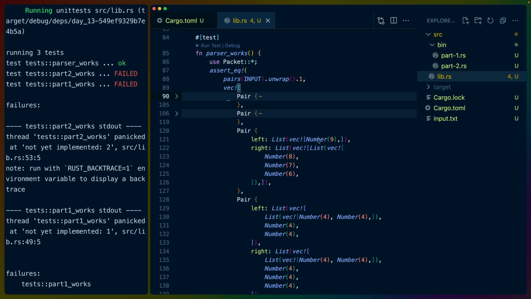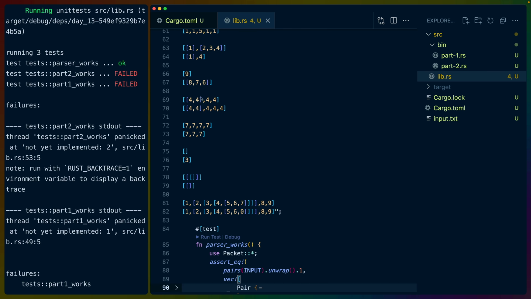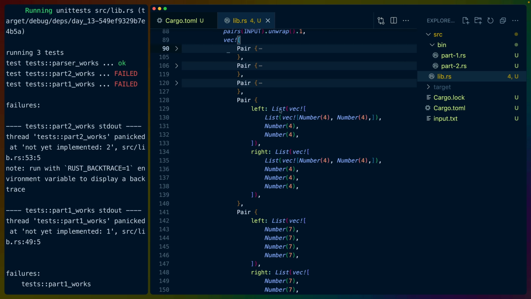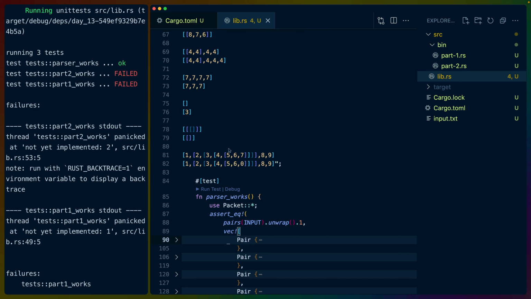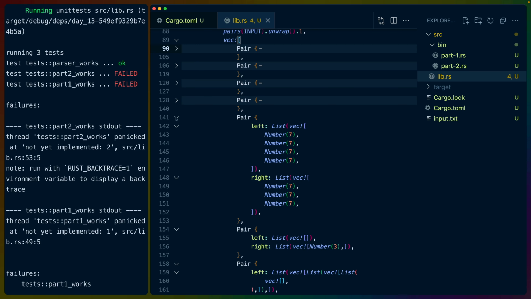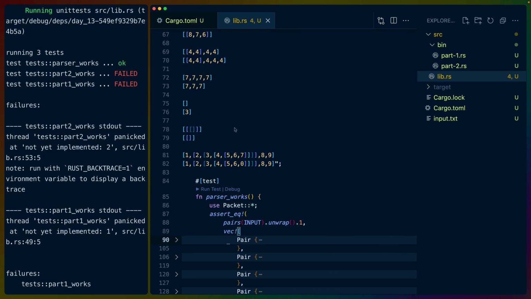This is a list of the number 4, and then a list of 8, 7, 6. That is correct. And we've got basically the same thing for the 4s here. So we've got a list of 4, 4, 4, 4, and a list of 4, 4 with three 4s. So this one is also correct. We've got a list of 7s and a list of three 7s. That is correct. That looked weird. I thought it was wrong. An empty list and a list of 3.